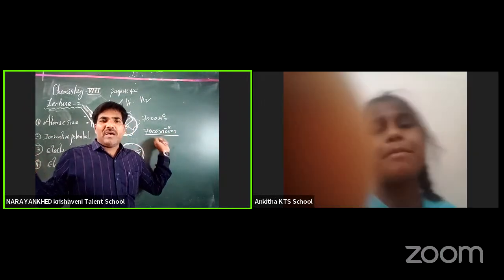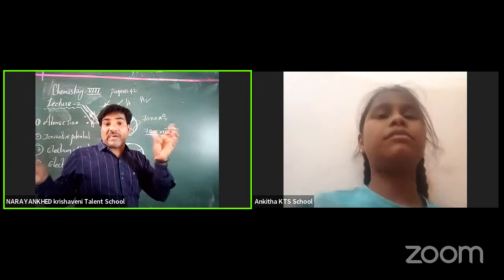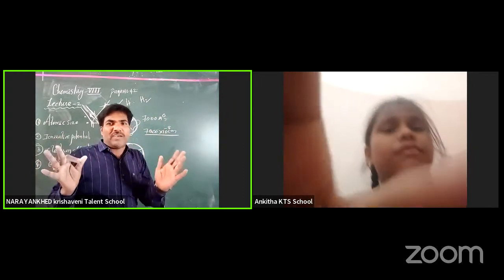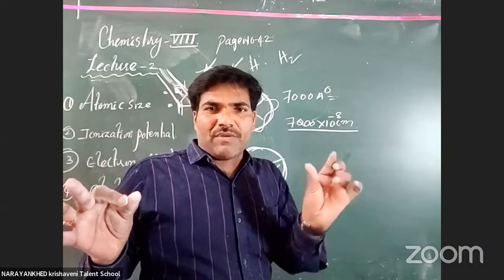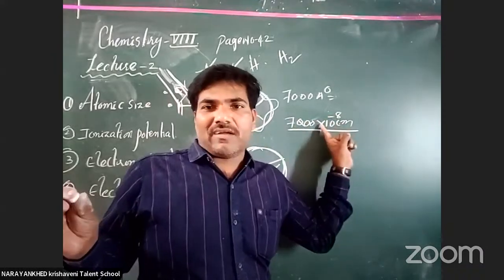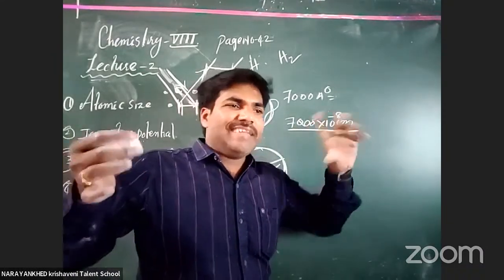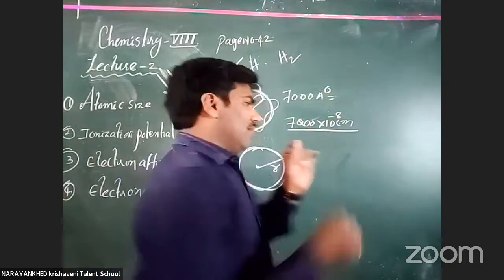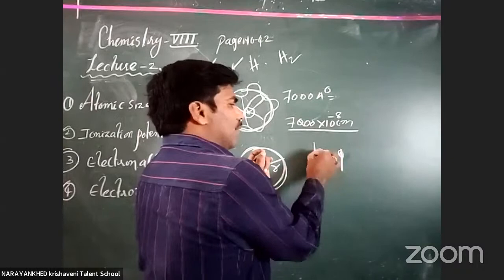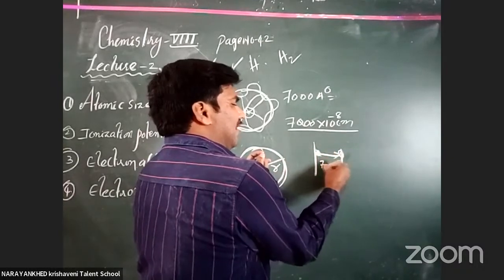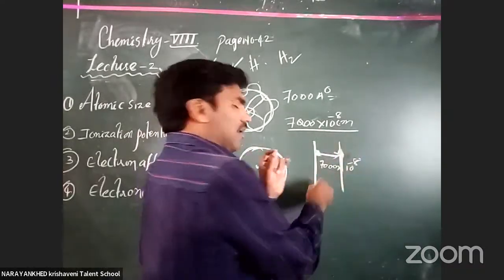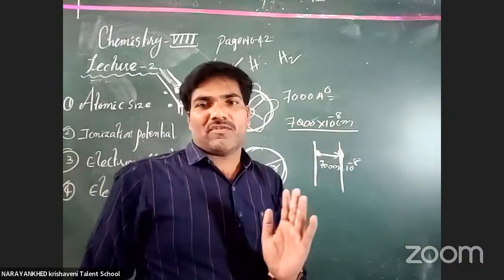Why? Because our body contains this much space. You know very well, an atom contains a lot of space, a vacuum. Any body, not only our body, anything that looks red has this gap from one particle to another particle, 7,000 into 10 to the power of minus 8. That gives a red color for us.